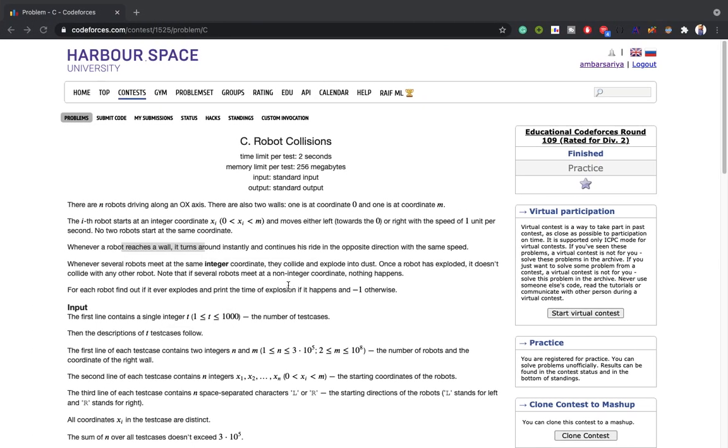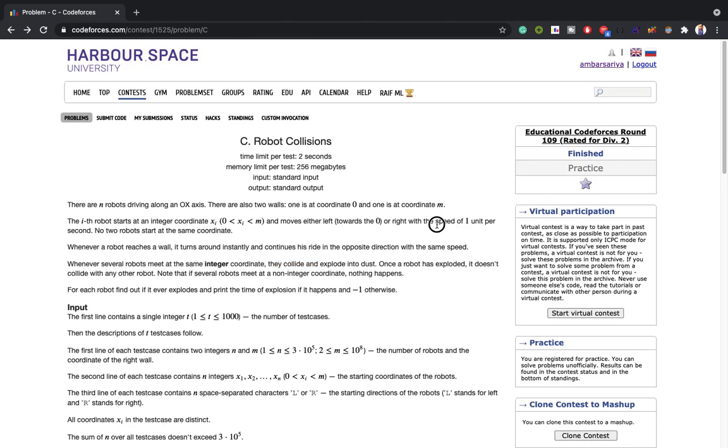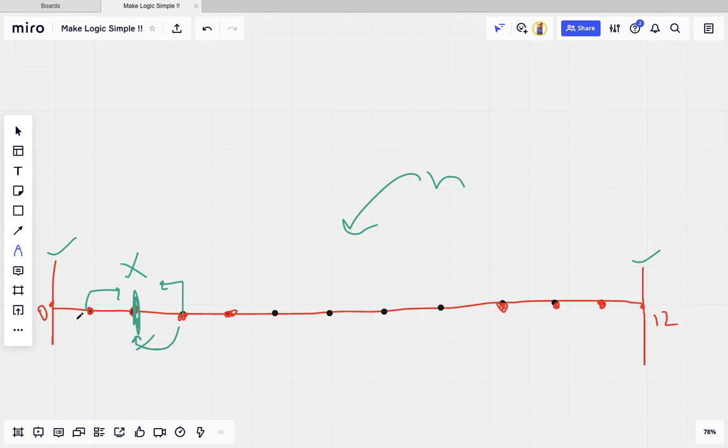Now if any robots collide, let's suppose this robot moves here and this robot moves here. At this point, these both will collide and they both will be destroyed. And how much time they survive is 1, because the speed of each robot is given as 1 unit per second. If they move 1 unit each, at this moment they are destroyed. How many seconds did they survive? This is 1. So we have to report the time each robot survived.